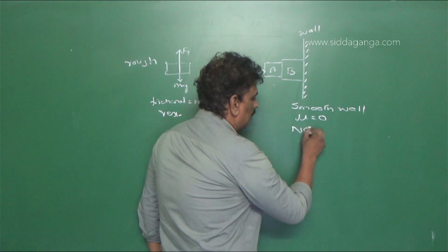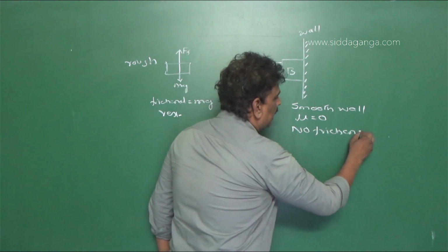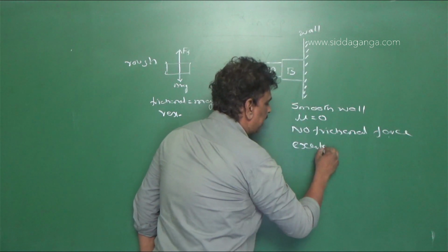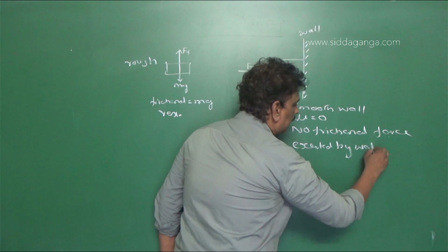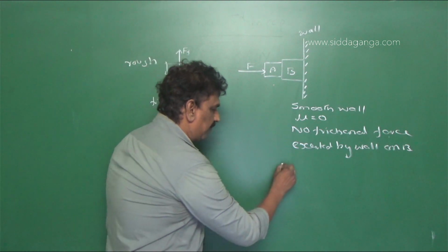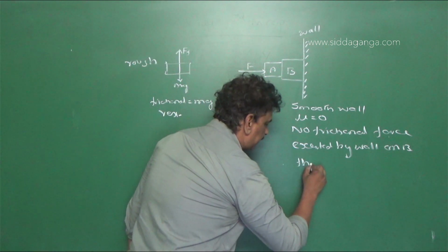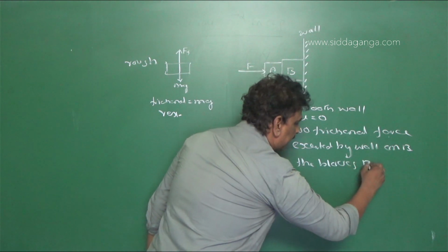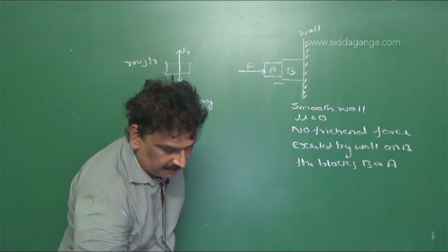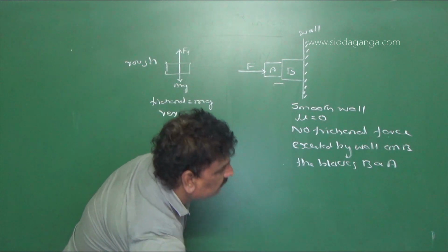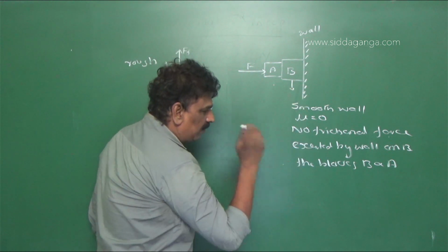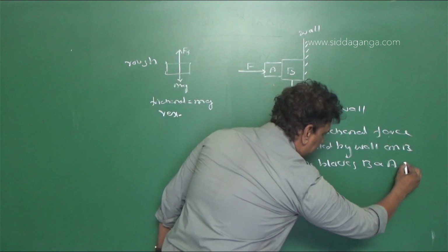So there is no frictional force exerted by the wall on block B. Even though there is a frictional force between A and B, that cannot keep the system in equilibrium, so the blocks A and B fall down due to no friction at all.